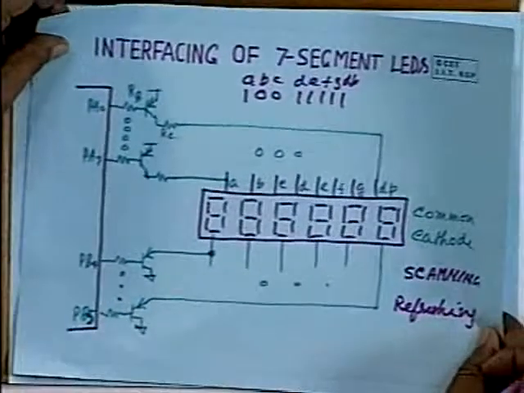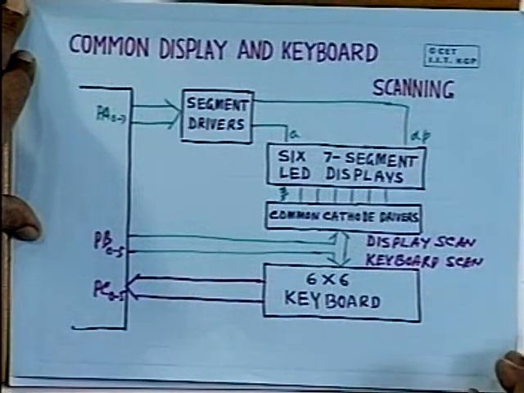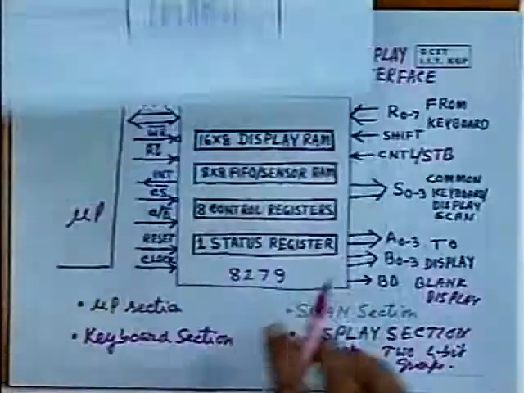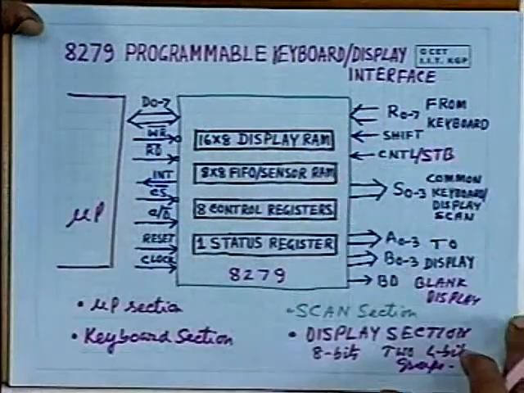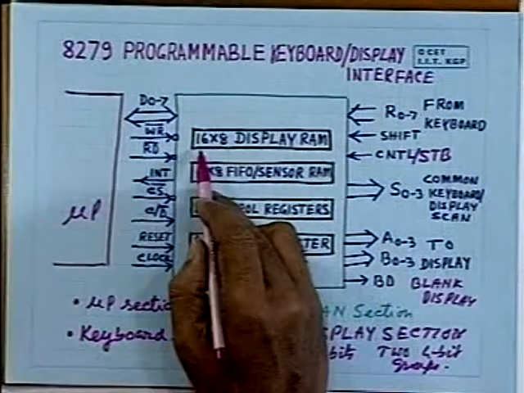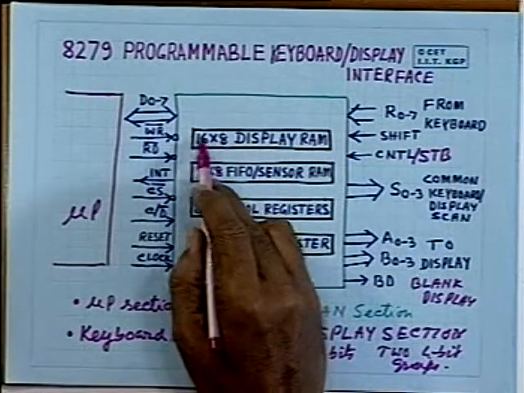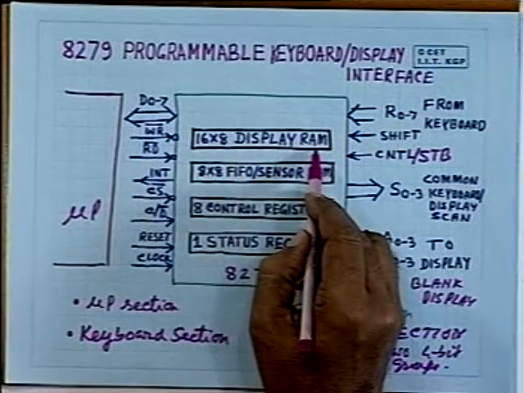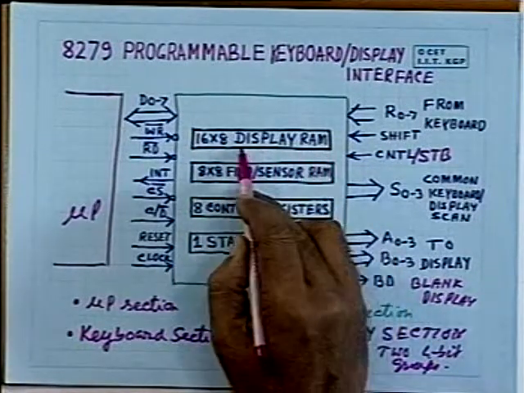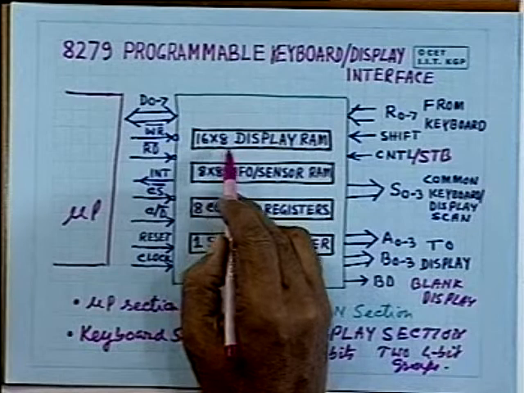That means in case of keyboard, these inputs are PC0 to 5, and if you have got an 8 by 8 keyboard, then you will obviously require 8 lines, and these lines are forming those 8 lines, and the display information can be stored here. So you can see 16 by 8 registers, that means 16 registers of 8 bits are available as display RAM. The information you want to display on 16 digits can be stored here.